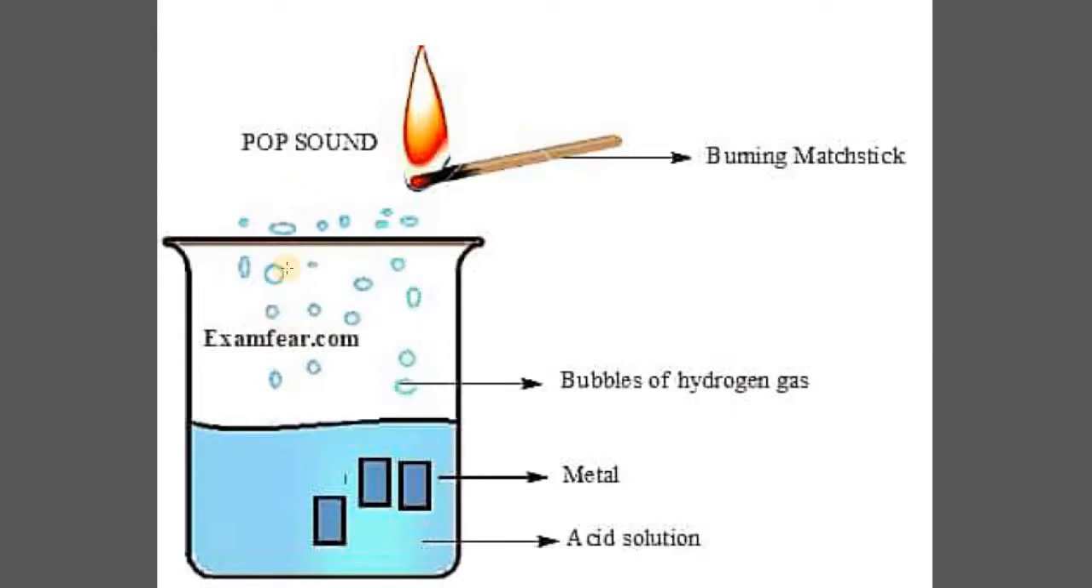Wherever this reaction is happening, the gas will always tend to move in the upward direction when a metal and acid react with each other. And when you bring a burning matchstick near the mouth of the reaction vessel or the container or the test tube, you will find there is a pop sound produced as the matchstick is extinguished, and that will confirm the presence of hydrogen gas.